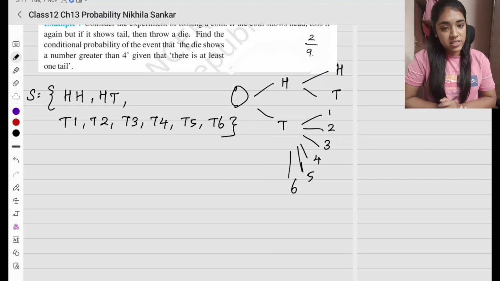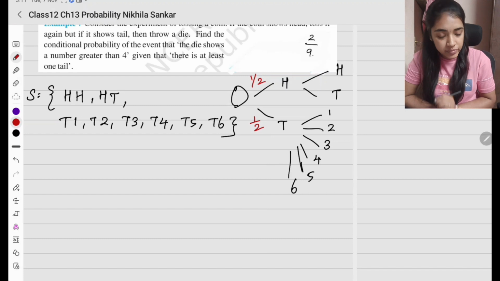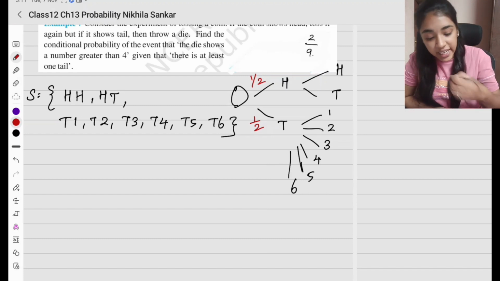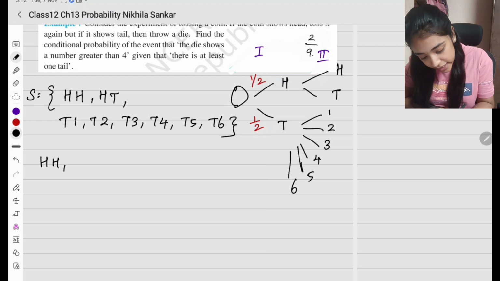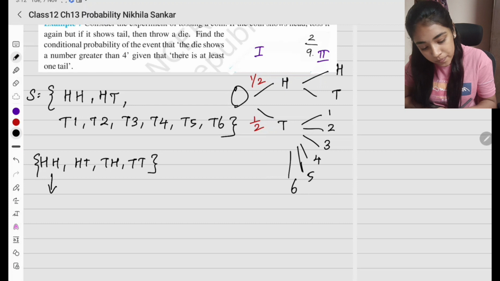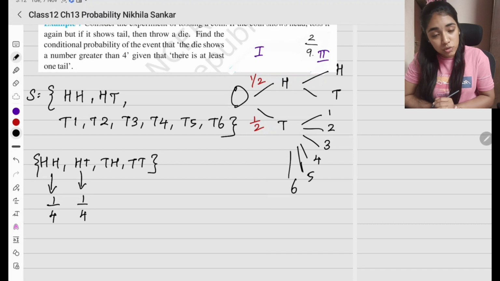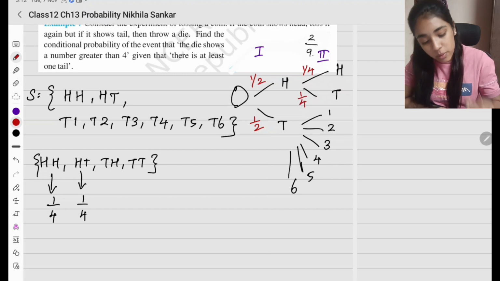Now what are the probabilities going to be? Okay, we have to write this carefully. Now I toss a coin once, probability of getting a head is half, probability of getting a tail is half. Okay, good. Now I'm tossing a coin for the second time. So this is the first toss, this is the second toss. With 2 coins, I can get head head, head tail, tail head and tail tail. That's the possible sample space. So what is the probability of getting head head and head tail? It is going to be 1/4 and 1/4. Correct? It is no more going to be 1/2, but it is going to be 1/4. So this probability is going to be 1/4 and this probability is going to be 1/4.